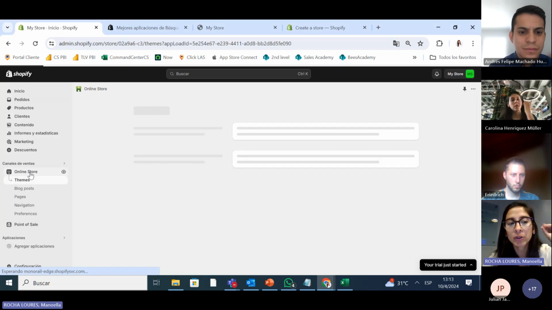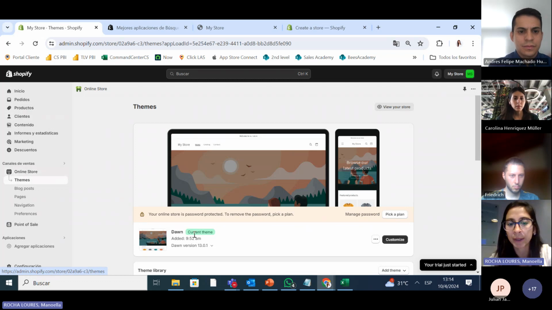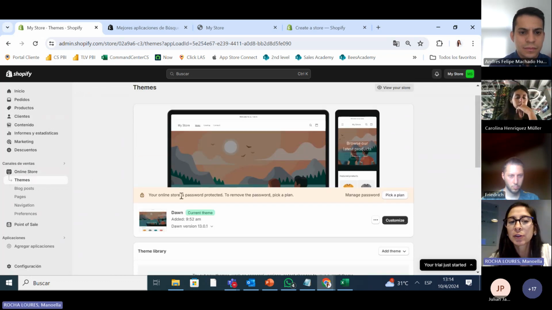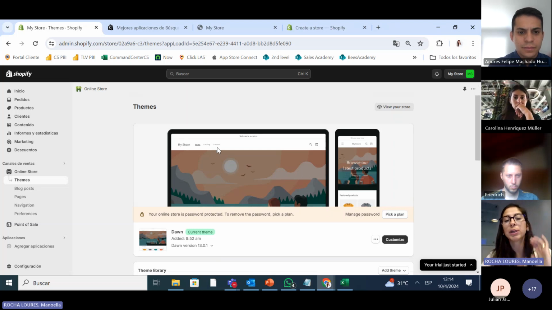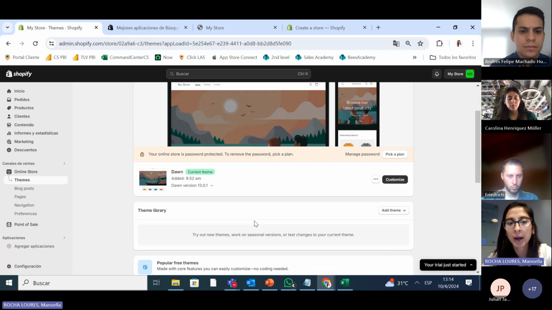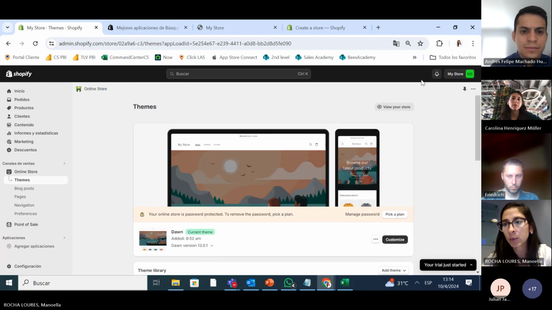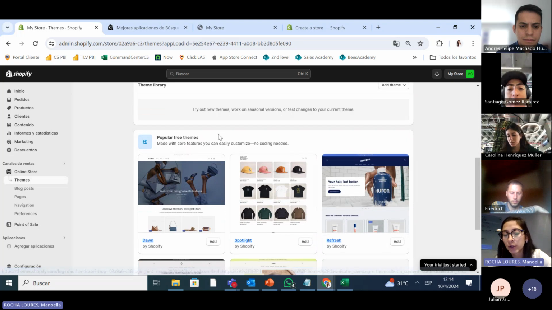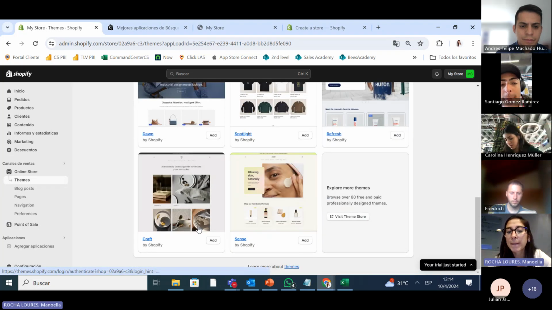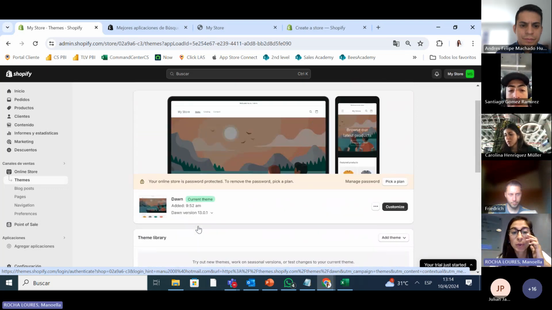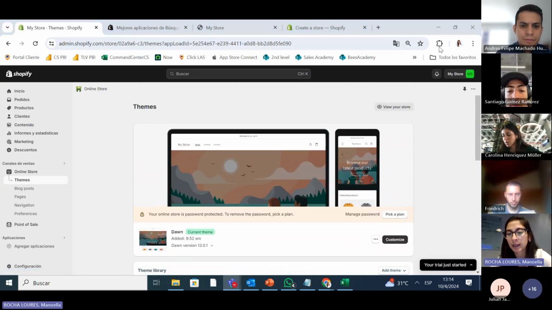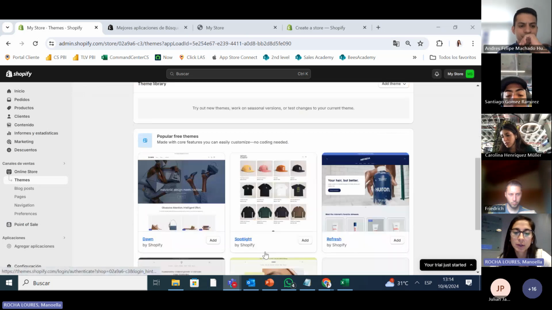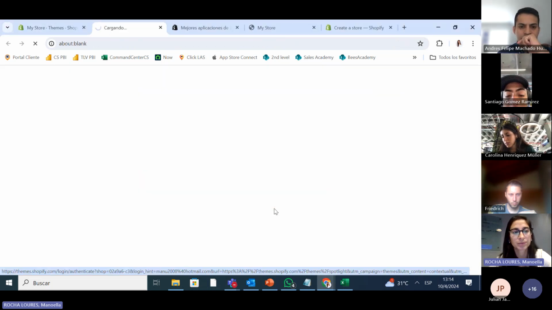Before we use the modules, we're going to start a web page. So the first thing you put is online store. Okay. In the online store, the first part, we have to pick our theme. Right now we're just going to use a free one. You can use a free one, going here to the popular free themes, or you can pay for some. So the first one we're going to use, I picked already this one that's called Dawn, but let's say let's look at this one.